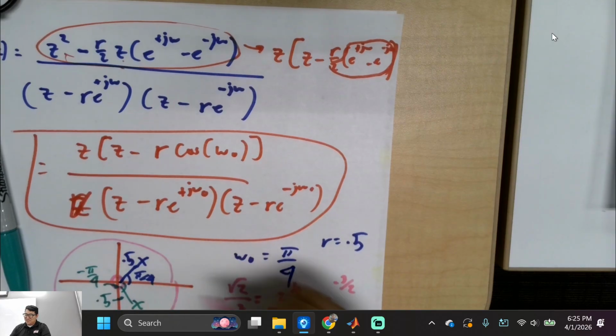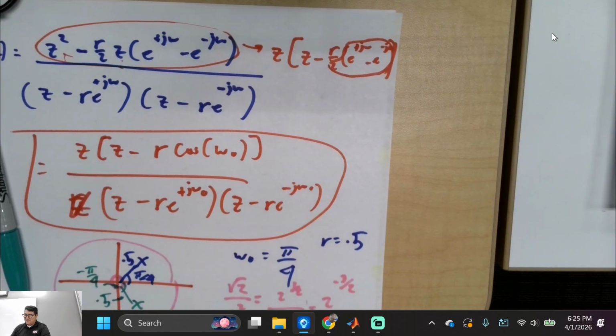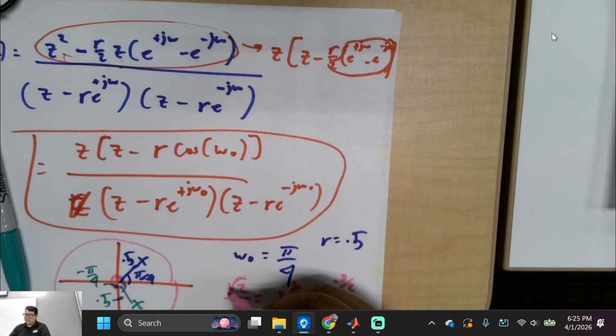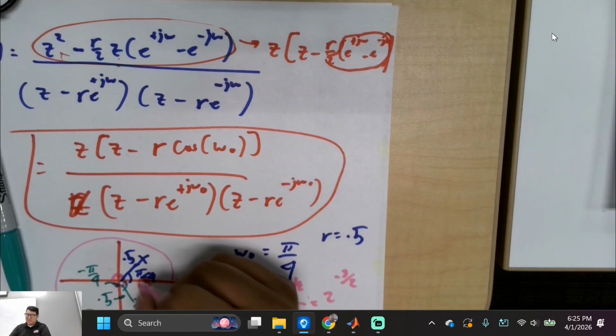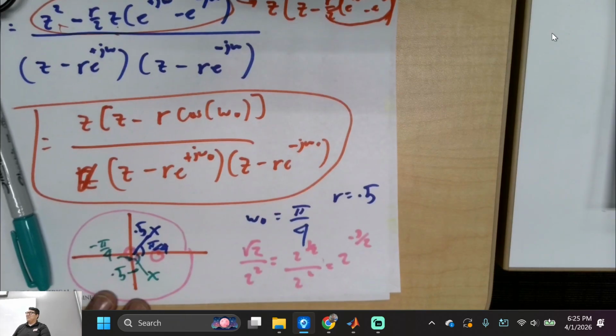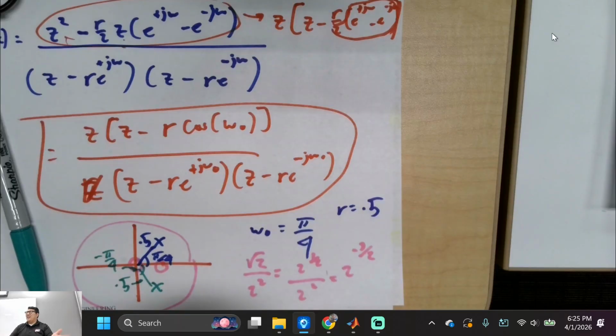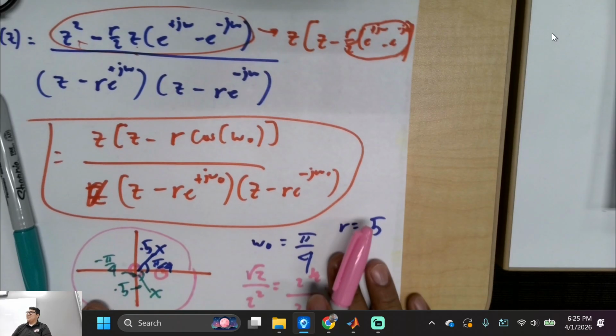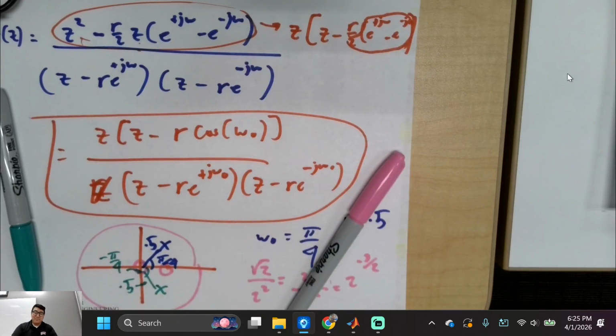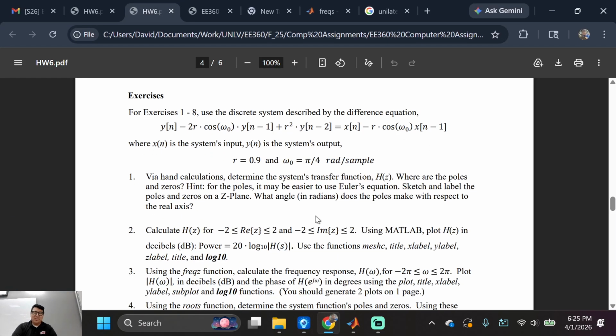So where's the 0 over here? What's this equal to? This is 0.707 divided by 4. So the 0 is over here, right? So if I were to punch this in MATLAB, I should see something like this. Does that make sense? Everyone understanding what the Z transform does?